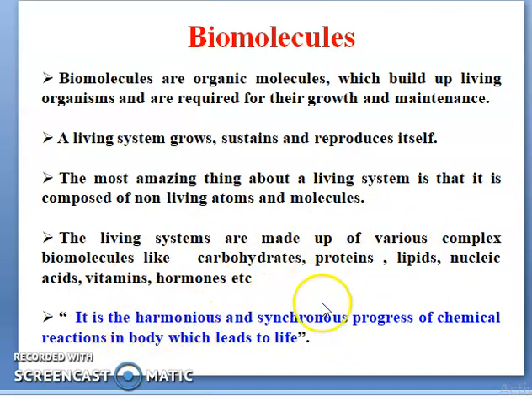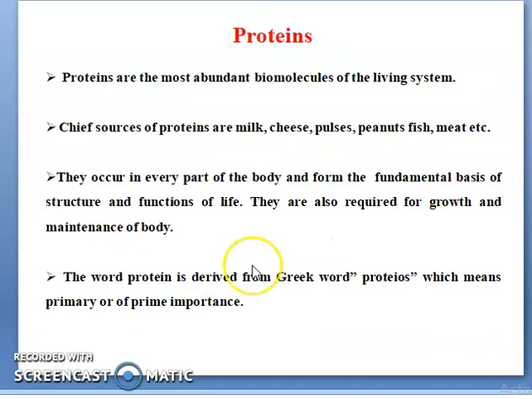You can see here one quotation: the harmonious and synchronous progress of chemical reactions in the body which leads to life. If you eat food, the food will be digested, which means some reactions are going on in our stomach. So you can understand that quotation: a lot of chemical reactions are happening in our body, and they help our life and daily activities. Okay, you can see the next slide.